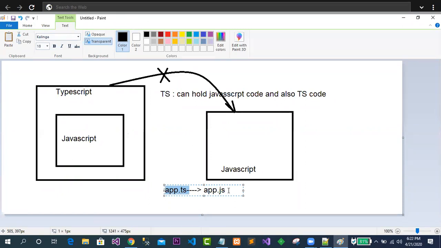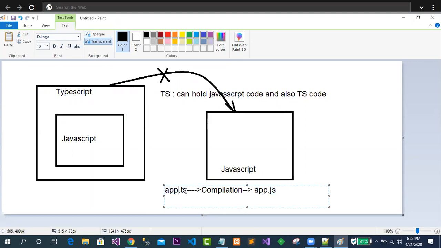You are going to use the compiled one, app.js, not app.ts. After compilation, it will give you app.js. Clear?